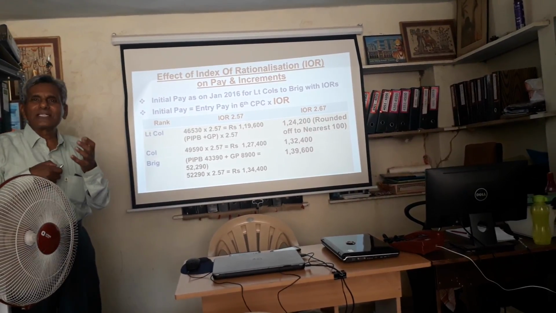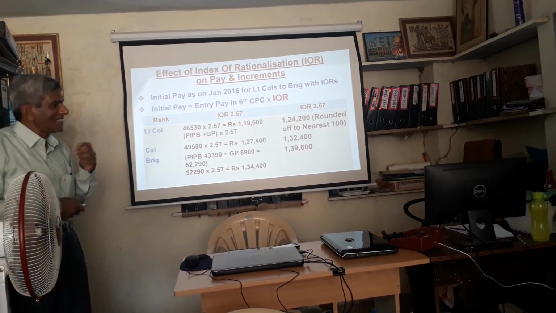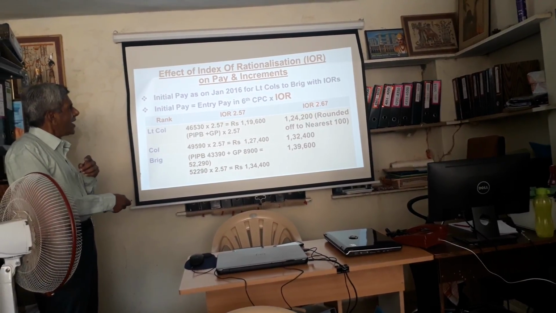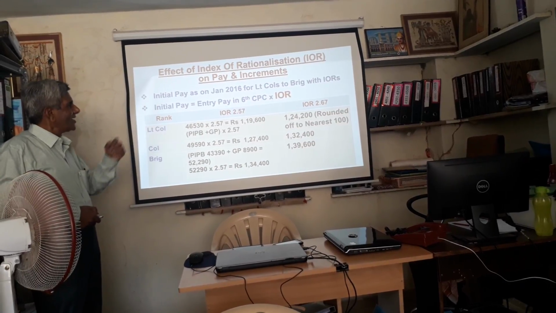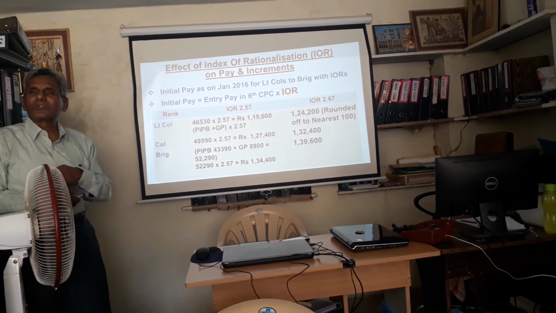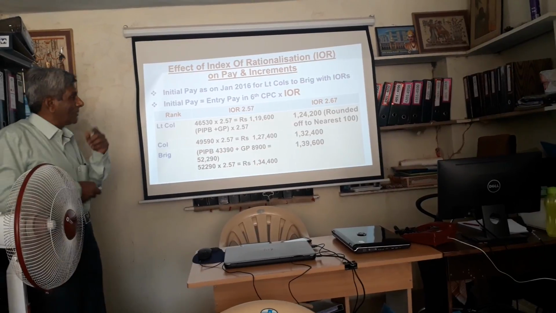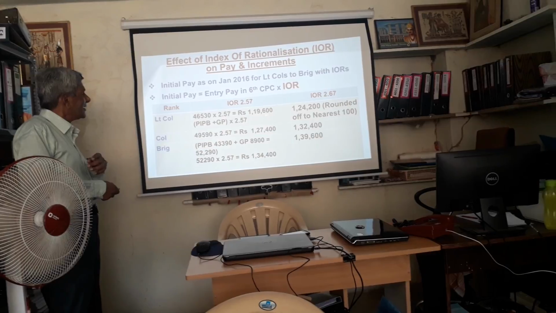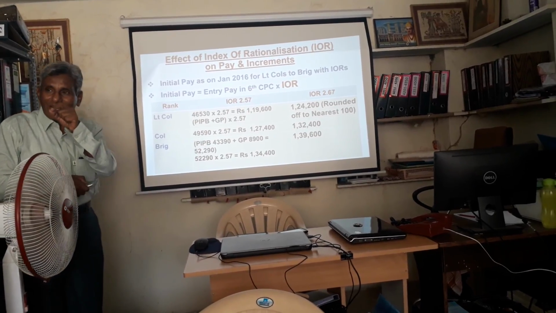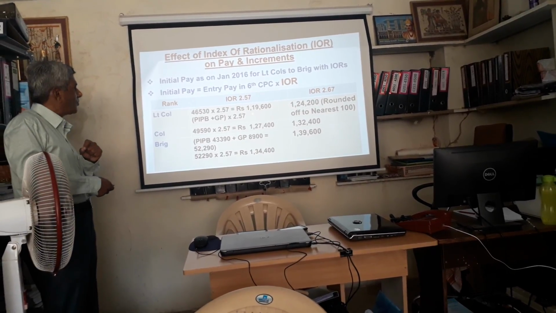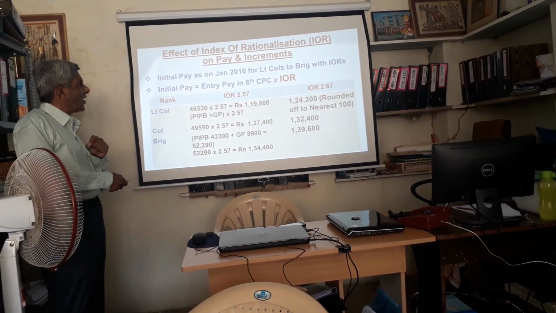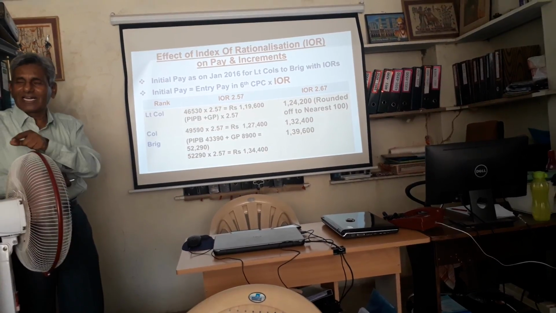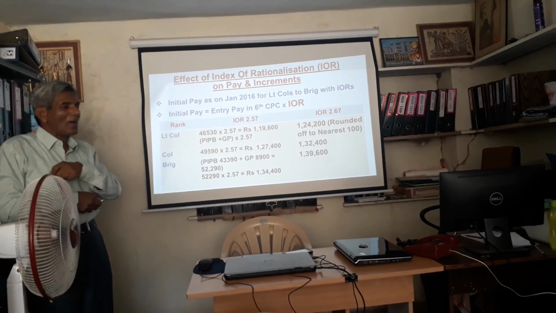It is 46,530 multiplied by 2.57, which comes to 1,90,600. Some people are under the impression this IOR has no effect. But you will see, when the IOR has gone up from 2.57 to 2.67, naturally it goes up to 1,24,000 rupees. The amount is always rounded off to the next 100 rupees. So earlier, a lieutenant colonel's first pay in the defense pay matrix was fixed at 1,19,600. Now there is a jump of almost 5,000 rupees because of this IOR getting enhanced from 2.57 to 2.67.